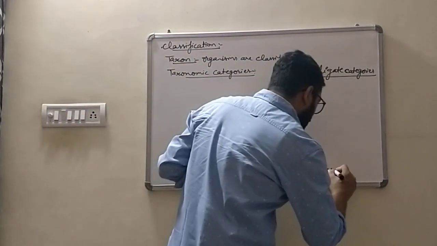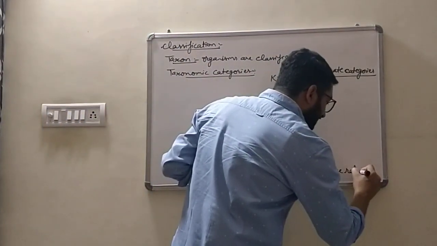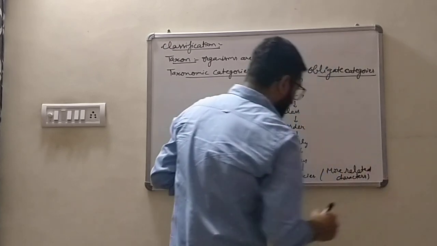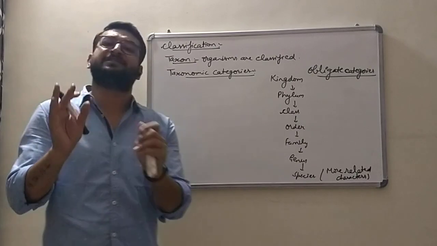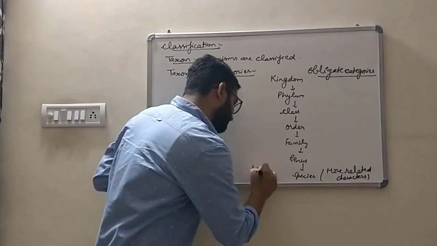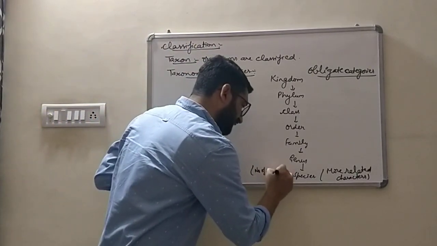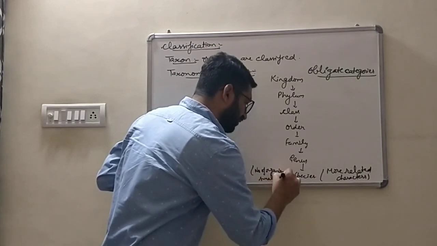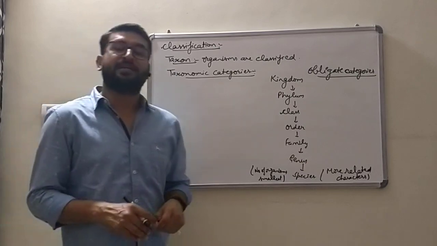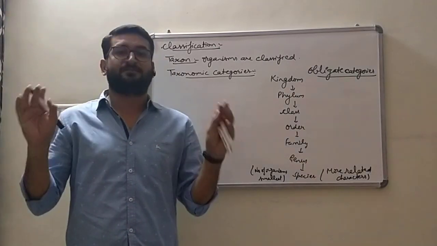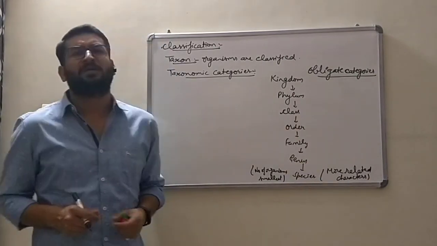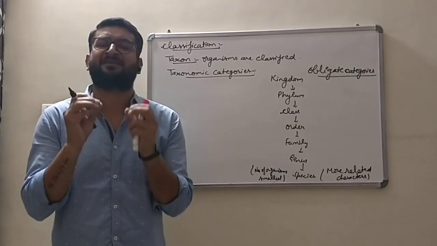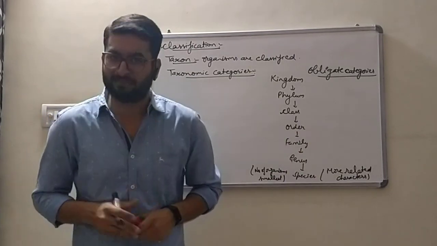Species have more related characters and the smallest number of organisms. Among these taxa, the individuals in a species are alike, all having the same basic characteristics.